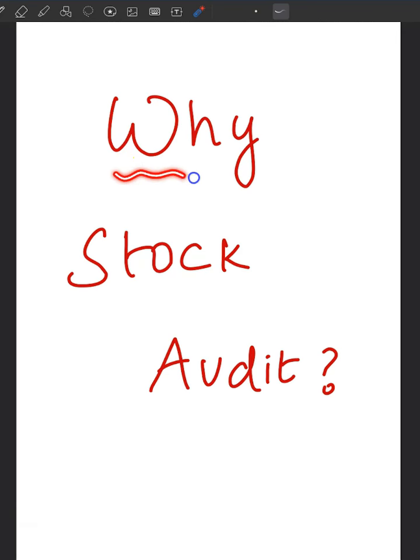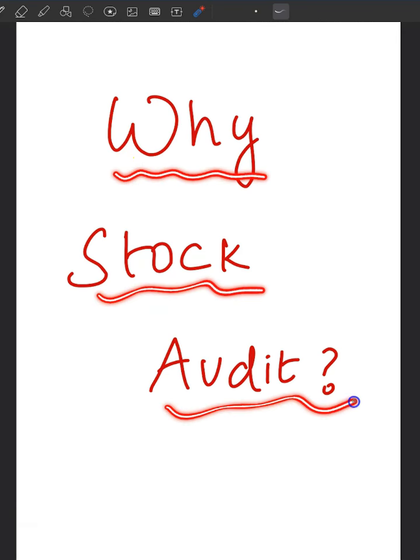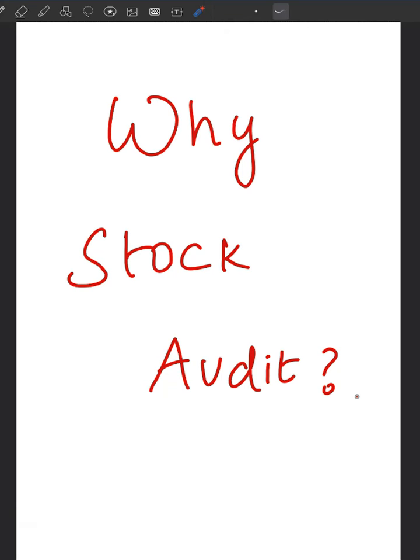Let's understand why banks conduct stock audit of their borrowers who have availed cash credit facility at times. Let's take the case of a company called A Limited. This company has availed cash credit facility of 5 crore. This entire 5 crore was sanctioned and it is also drawn.